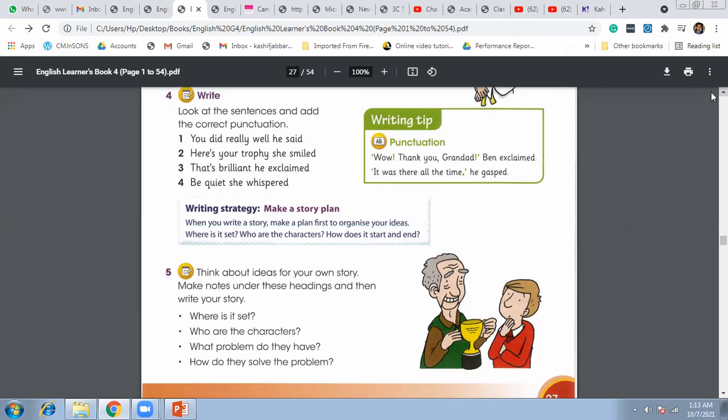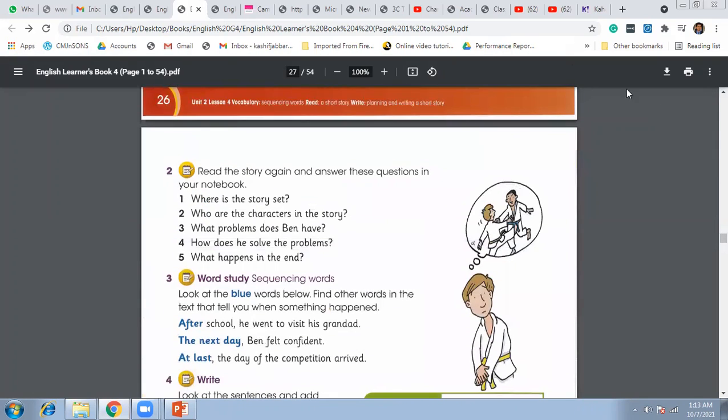All right, so this is what we have done today. This is our exercise for today. All of you need to complete it in your notebook and in your books as well.